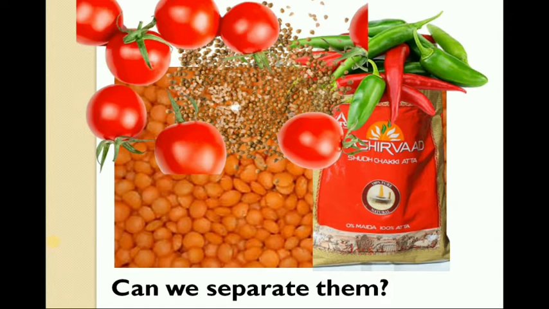Yes, our answer is okay, somewhat. Based on different shapes we can separate tomatoes and chilies, but the small grain things like sugar and dal have to be separated by a different method. We cannot do it by hand picking.